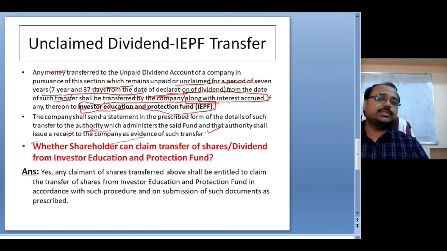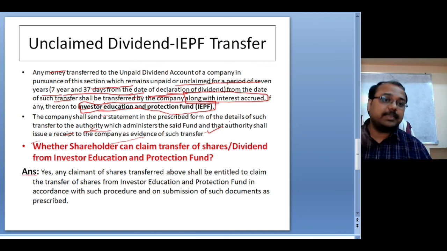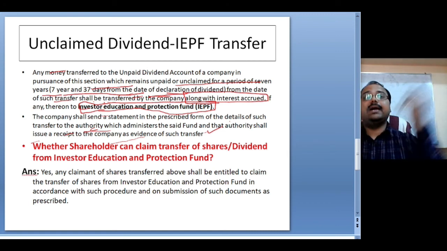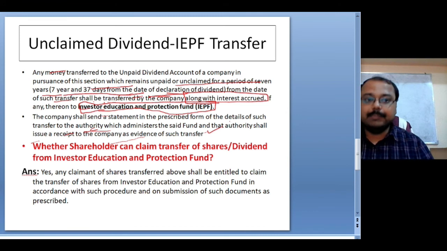Now the question is, can the shareholder claim the transfer of shares or dividends from the Investors Education Protection Fund once this money has been transferred after 7 years? If somebody comes after that, he was sleeping somewhere or roaming around somewhere, and when he came back he is now demanding, so can he claim? The answer to the question is yes.